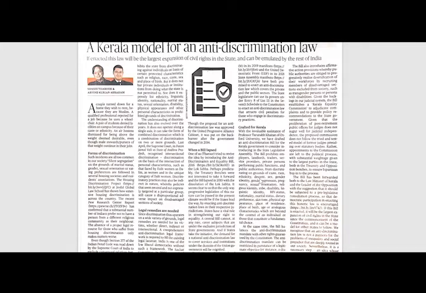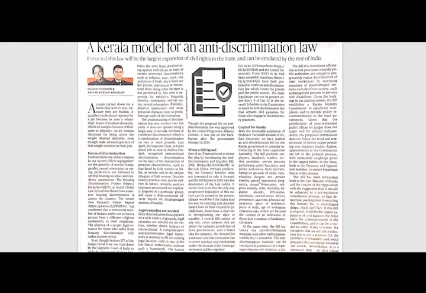The article says that one of the authors, Shashi Tharoor, introduced a private member bill in Parliament last year, that is, an anti-discrimination law. However, the bill failed to pass, and it lapsed due to the dissolution of the previous Lok Sabha. However, this article says the union government alone cannot move in for anti-discrimination law.